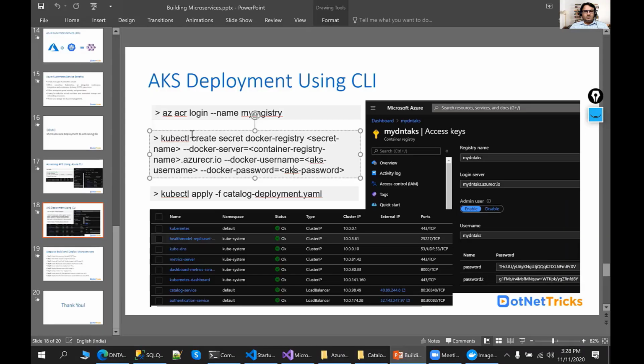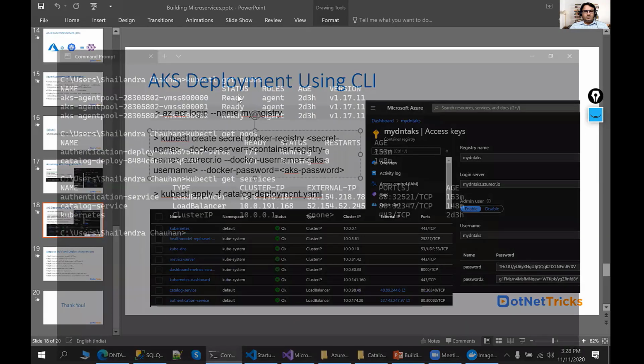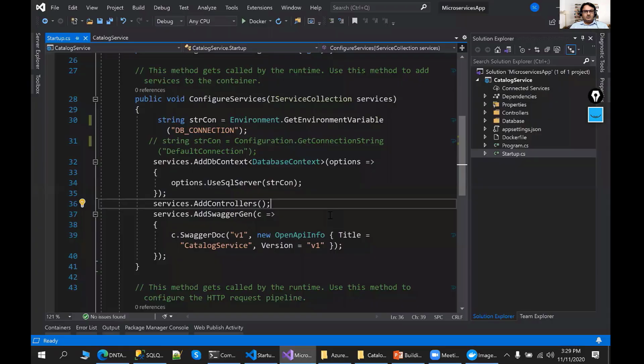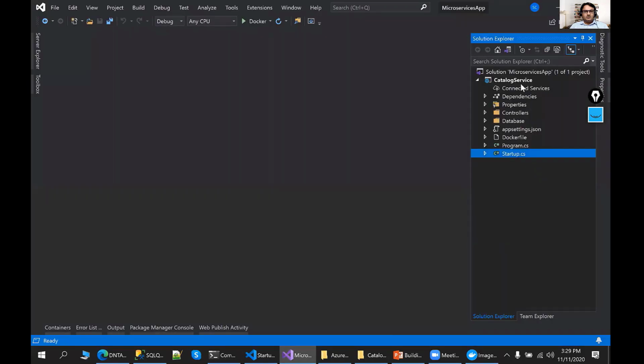Just copy this command and run it in the command prompt so that you will be able to create your secret. After that, I need to mention the secret in my Kubernetes deployment file. So far we have not added the deployment file. Let me add a deployment file over there.